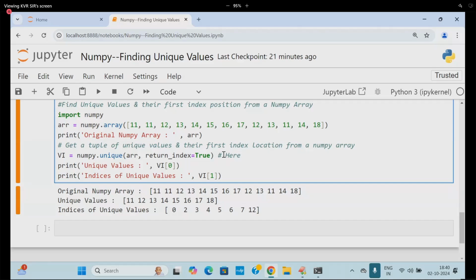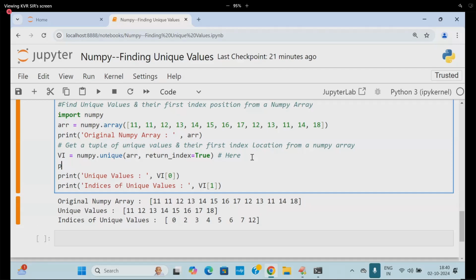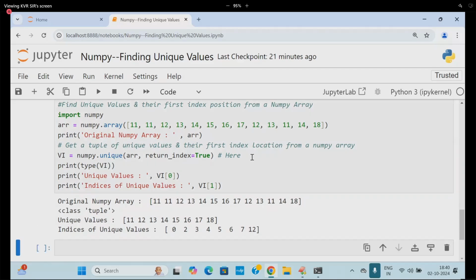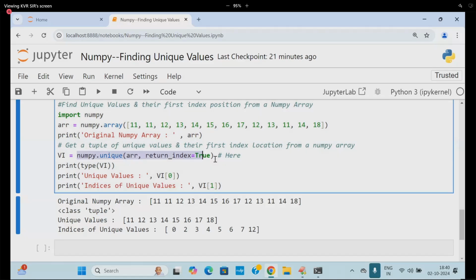Here, the function returns two values, holding them in a single place. But VI is which type? Try to find out. It is called a tuple. That is from the Python level only. Now, one of the good properties of a Python student and NumPy student, especially a data science student, is knowing the return type of the value returned. It is important. So here VI belongs to class tuple.